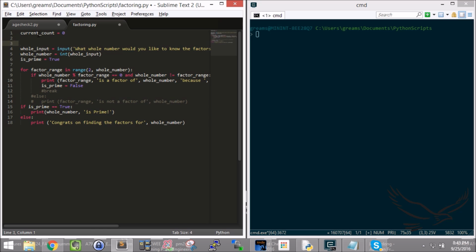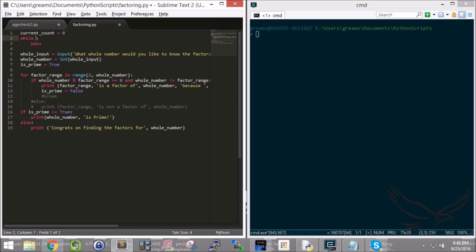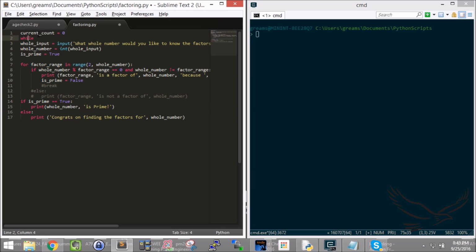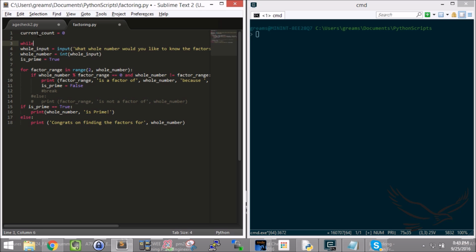Now what I can do then is I can say while, so I'm going to do this while loop, and let me put some space here. So I've got this while loop. While works the same way as for. I have to give it a statement that it's going to evaluate.